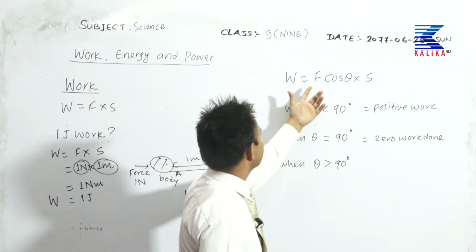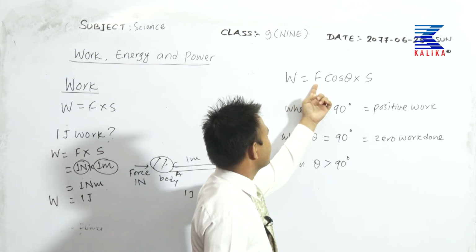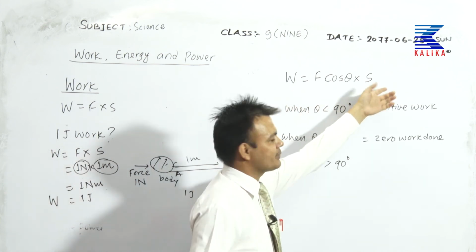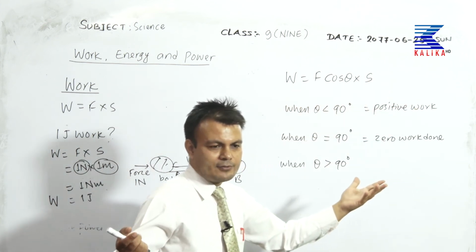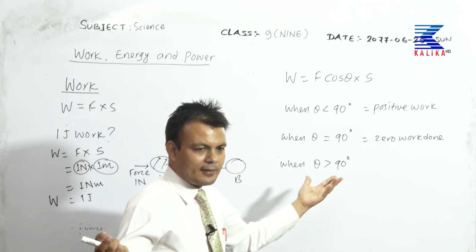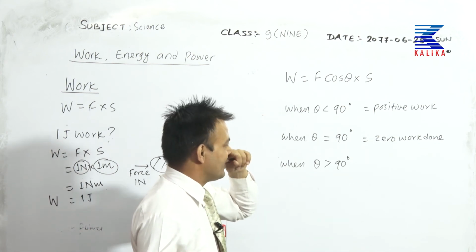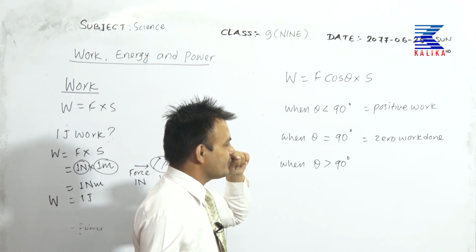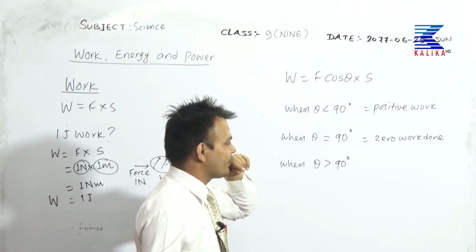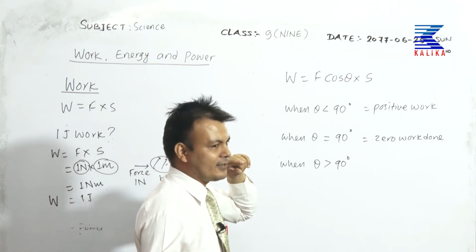That's why it becomes force, let's say 1000 Newton, into 0 into something, and we get a value 0 overall. That's why when the force is applied at 90 degree, it is said to be 0 work done.